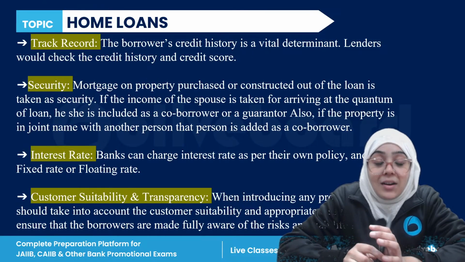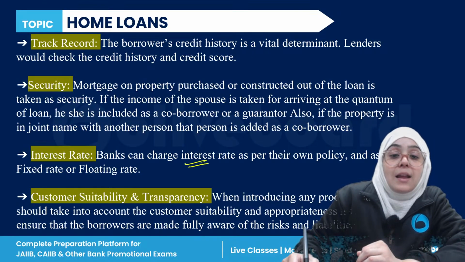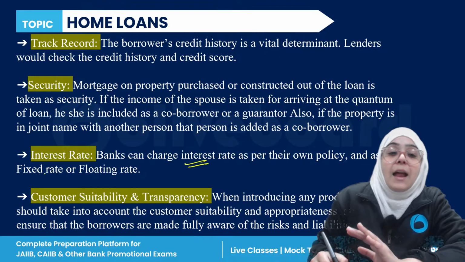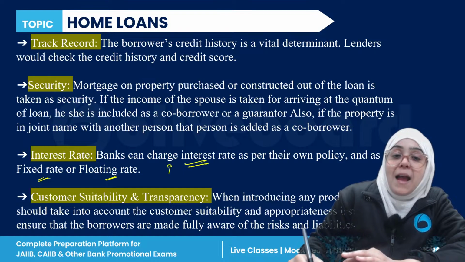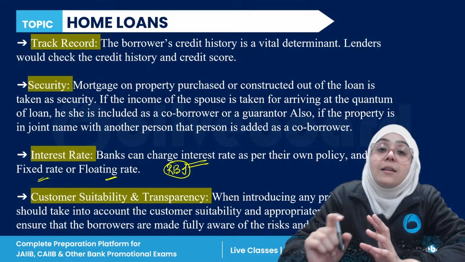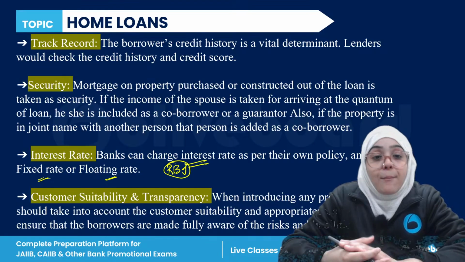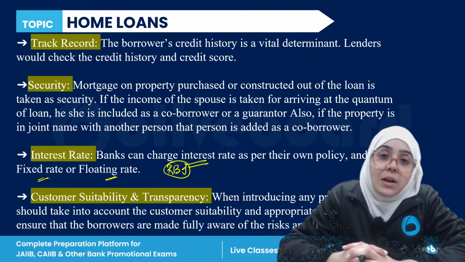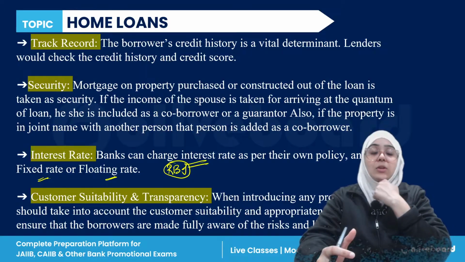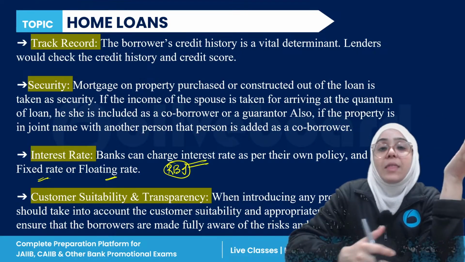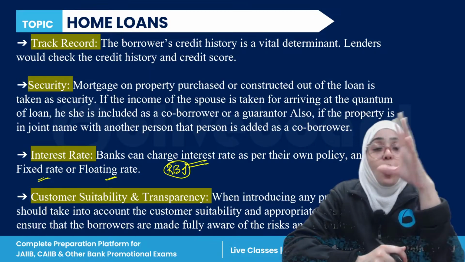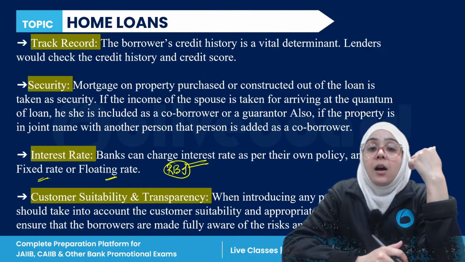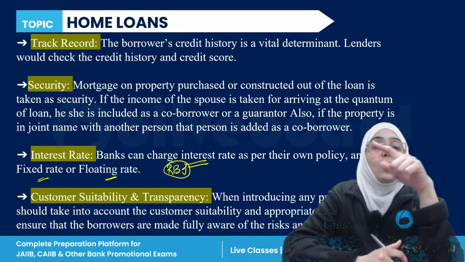If we talk about the interest rate, different banks charge different interest rates as per their own policy. This can be fixed also, this can be flexible also. Obviously, it should be as per the RBI's guidelines. Whatever instruction the RBI has given, it should be under that, right? But banks are free to charge their own interest rate, and obviously they are competing on that basis also. If PNB is giving some percentage, SBI is competing with PNB and giving you a lesser interest rate on the home loan. It always depends.